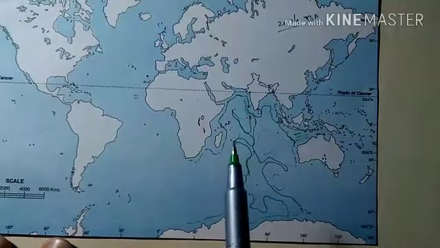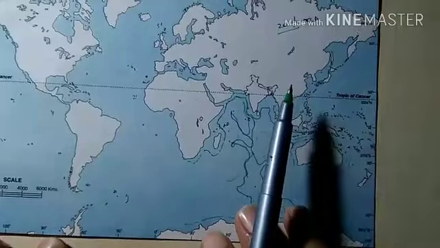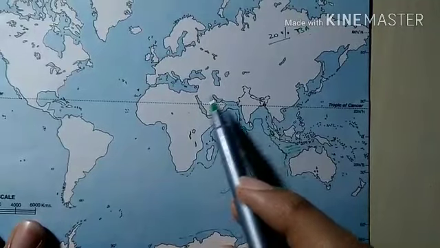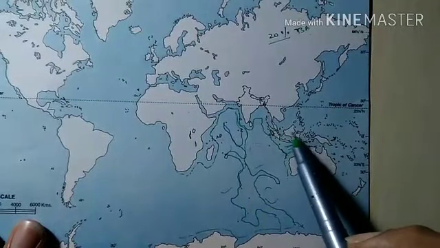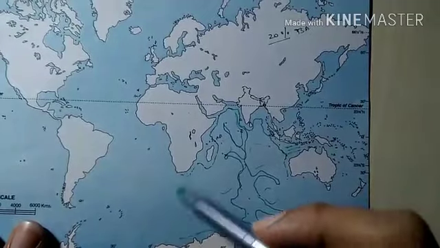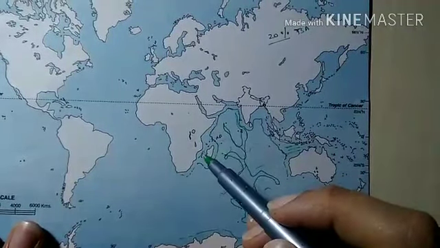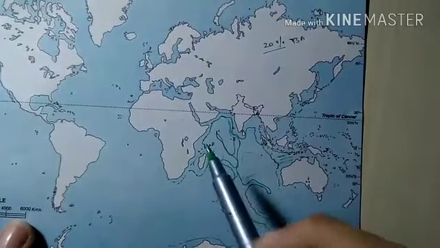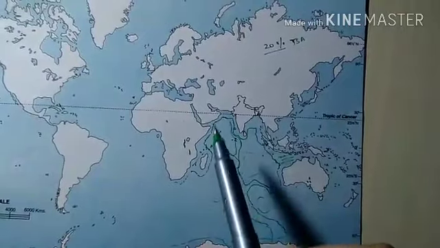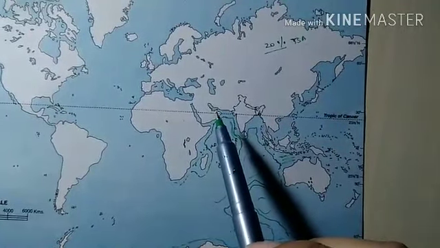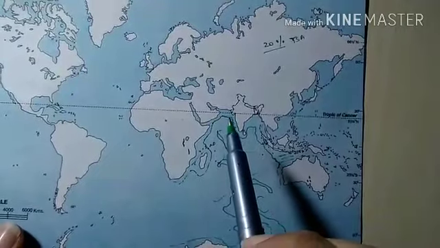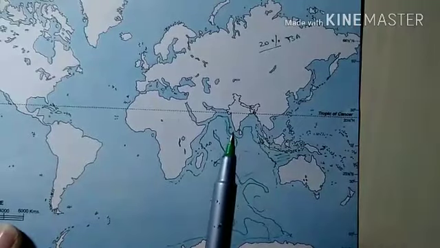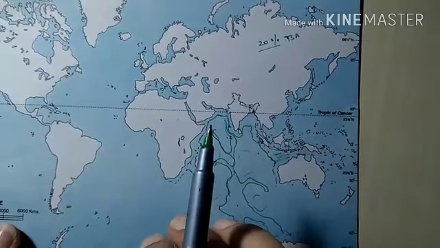Now we will look into marginal seas. We will have the Gulf of Aden, then the Red Sea, then the Arabian Sea, the Bay of Bengal, and the Mozambique Channel. Now we have the Persian Gulf. We have the Strait of Hormuz, which has become very narrow and its width is limited to only 80 kilometers.